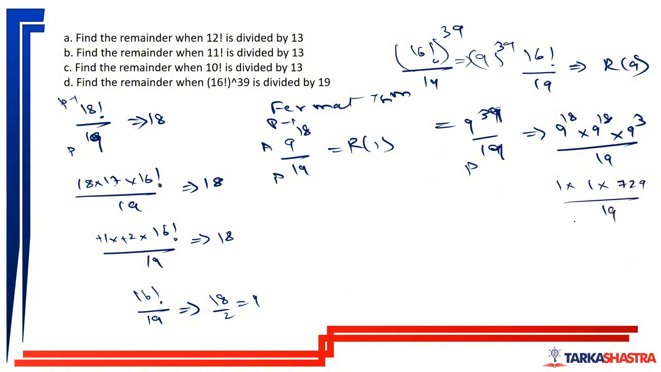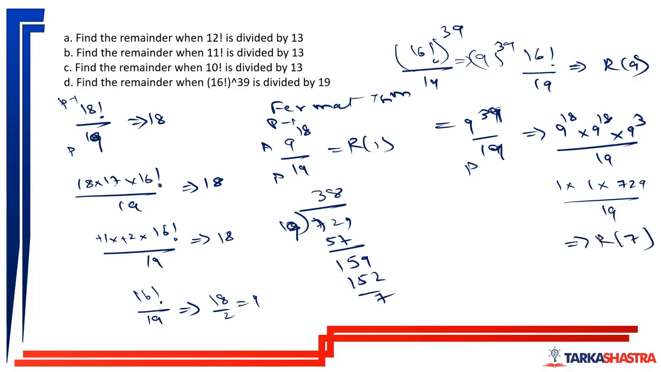9 cube is 729 divided by 19. 729 divided by 19. 19 threes are 57. We are left with 159. 19 eights are 152, remainder 7. So overall, my remainder would be 7.